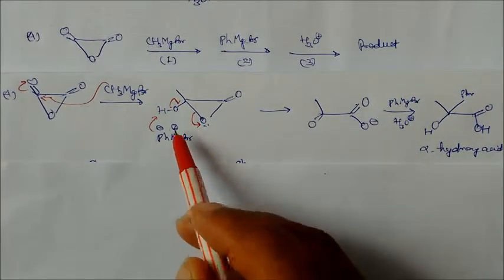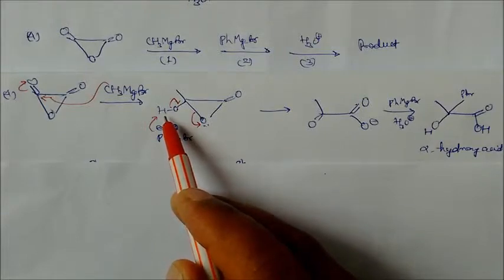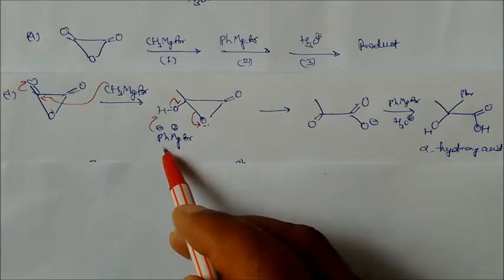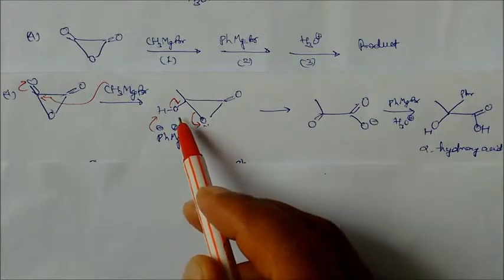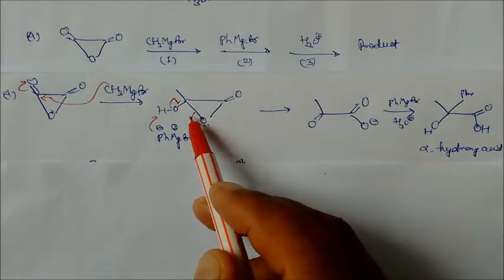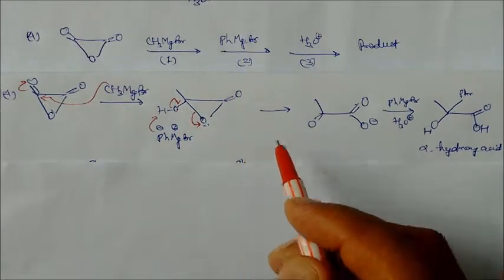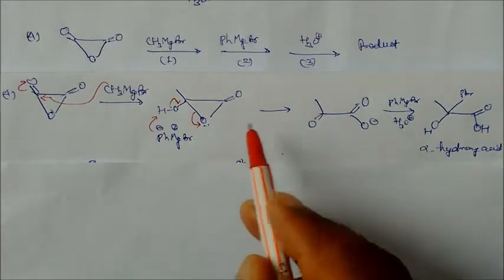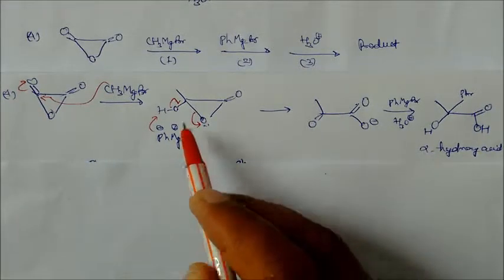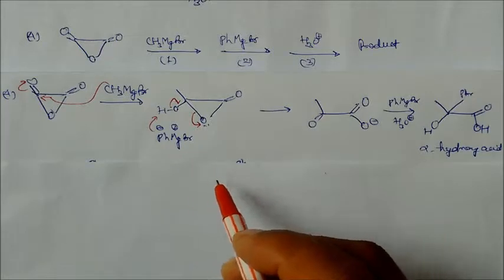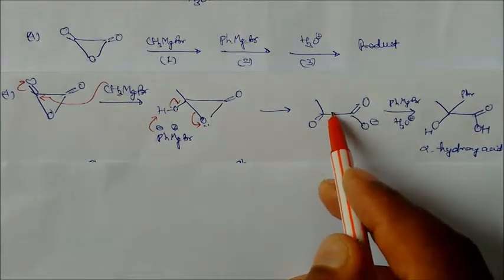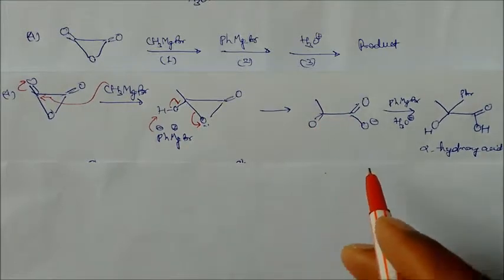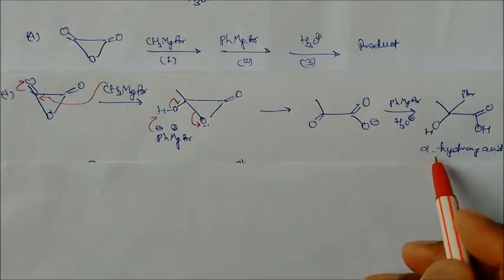So this will take hydrogen from here. On taking hydrogen, this becomes oxygen negative, and this becomes phenyl, meaning benzene. So immediately this bond will shift to this side, and this becomes a ketone, and this becomes your carboxylic acid. So in the second step, again this phenyl magnesium bromide can react, because it is in excess. On reacting, this becomes OH, and this becomes phenyl. So addition of phenyl magnesium bromide will take place over here, and finally again you will get this alpha hydroxy acid.